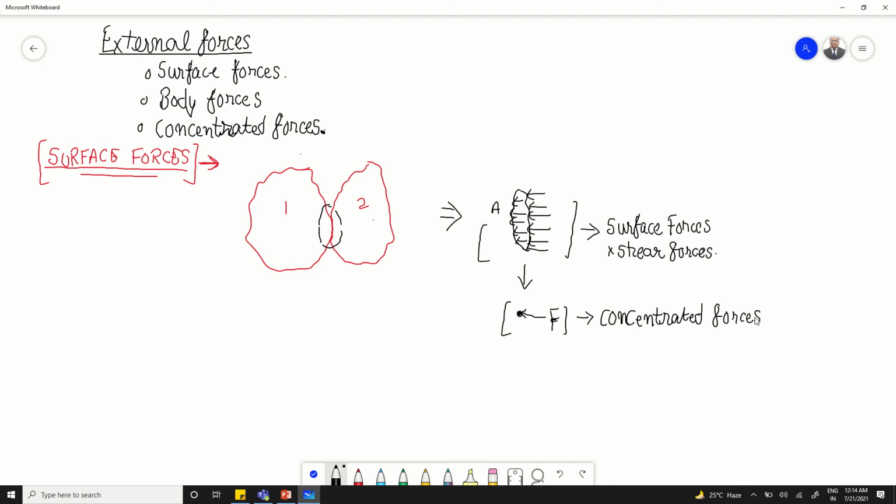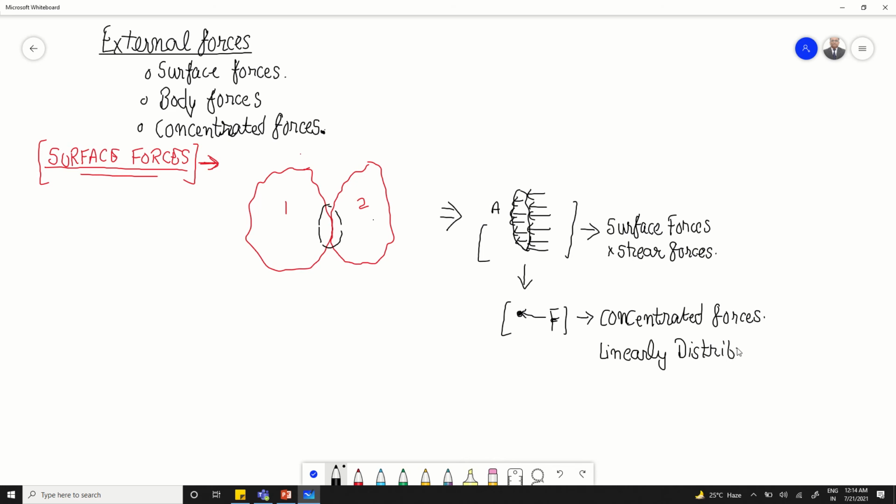Normally, what could be the best example of concentrated forces? The best example could be the linearly distributed load.